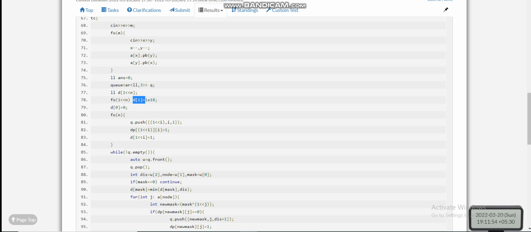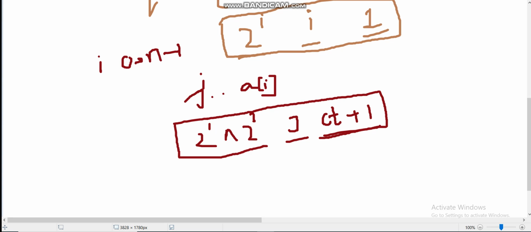Firstly I'll be pushing 1 to the power I comma 1 in the queue, and I am making dp a kind of visited array. I am making it 1 if the current node with the last node as I is already visited. And here the distance of mask, I have already told that the distance of any 2 to the power I mask will always be 1. The distance or count of nodes in the 2 to the power I mask will always be 1.